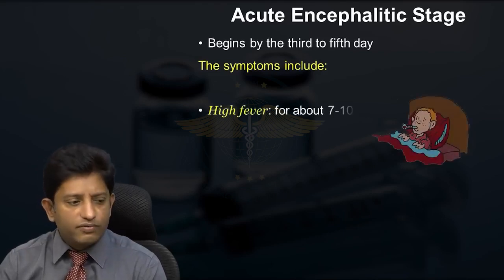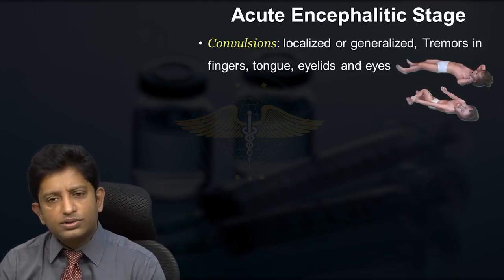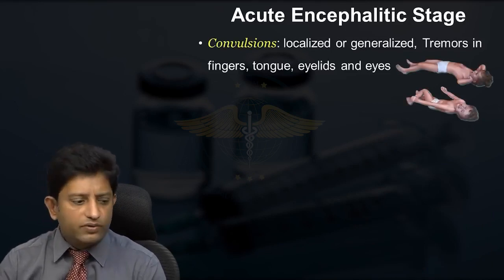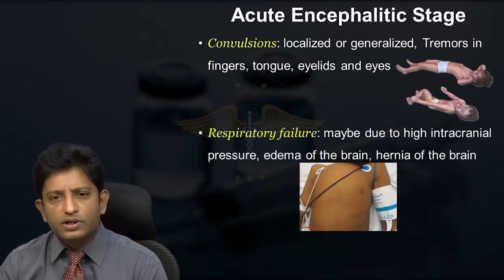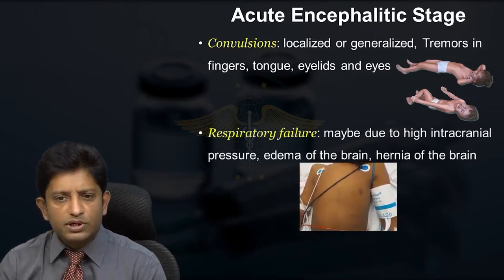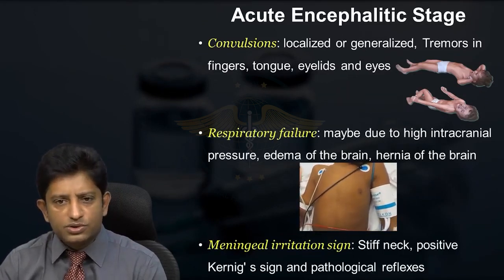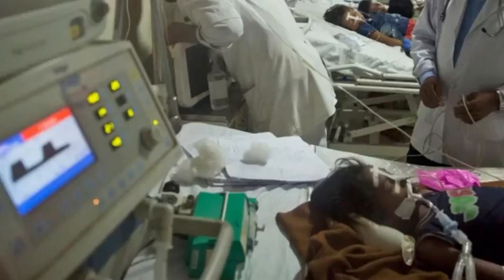Then we have high fever, changes in consciousness, and convulsions, which are focal or generalized seizures. Then we have respiratory failure because of increased intracranial tension, Kussmaul's breathing, which is popularly seen, and meningeal irritation signs like Kernig's sign and Brudzinski's sign. So these are the kids you can see on the monitor, where this child is affected by this particular disease.